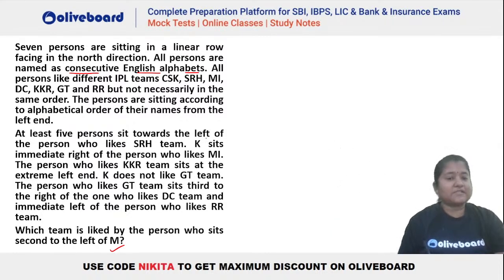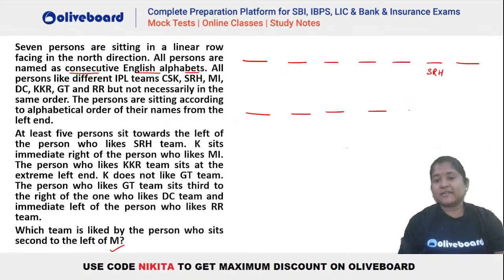At least 5 persons sit towards the left of the person who likes SRH team. So what are the possibilities? Let's say we have 7 persons. 1, 2, 3, 4, 5, 6 and 7. So at least 5 persons are towards the left of SRH. So 1, 2, 3, 4, 5. That means SRH can be this person. That means this person likes SRH. Or there is one more possibility, that is this person, the extreme right end, likes SRH here.